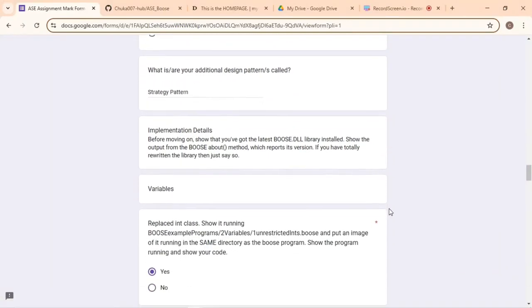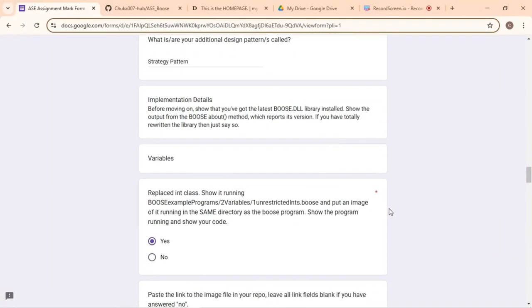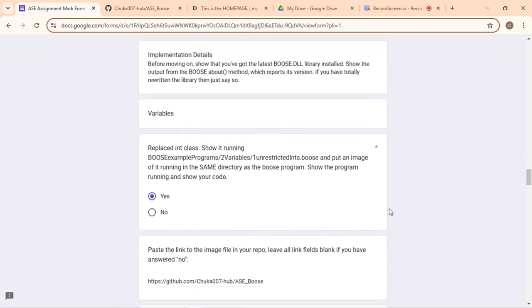Implementation details. Before you move on, show that you've got the latest boost.dll library installed. Show the output from boost about method, which reports version. If you have totally rewritten the library, then just say so. Yes, I have totally rewritten the library from scratch.